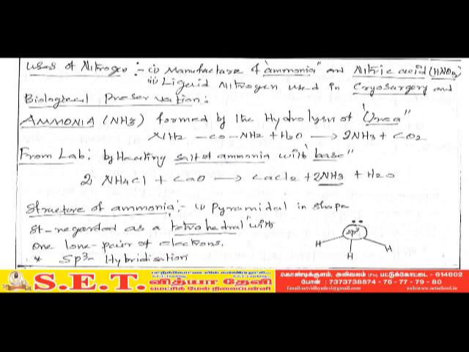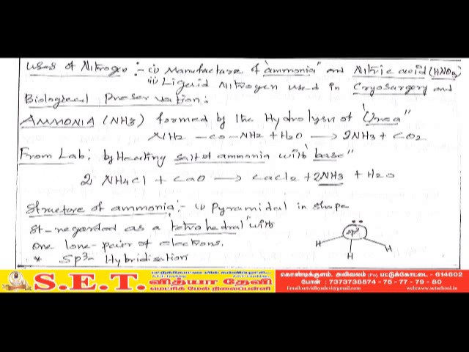Uses of nitrogen. Nitrogen is used to manufacture ammonia, and also to manufacture nitric acid, molecular formula HNO3. Liquid nitrogen is used in cryosurgery and for the preservation of biological materials. Next we are going to know about ammonia.